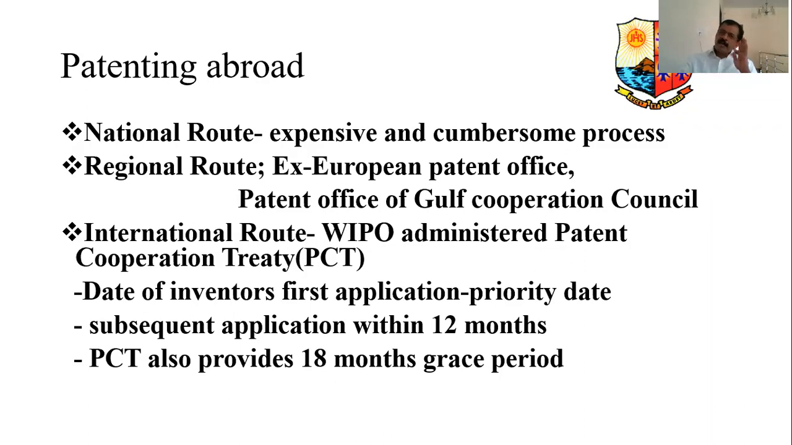There are 3 ways you can go for an international patent. One is called the national route. What is the national route? You have to go to that particular country, that is, individually go to different countries. For example, you want to patent it in Germany, the US, France, Poland, like that, different countries. What is difficult is that the entire document has to be translated into their language.